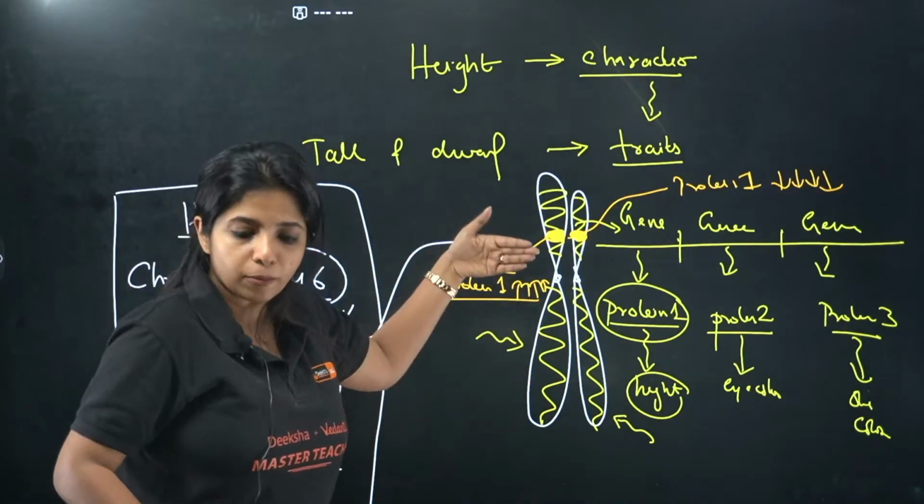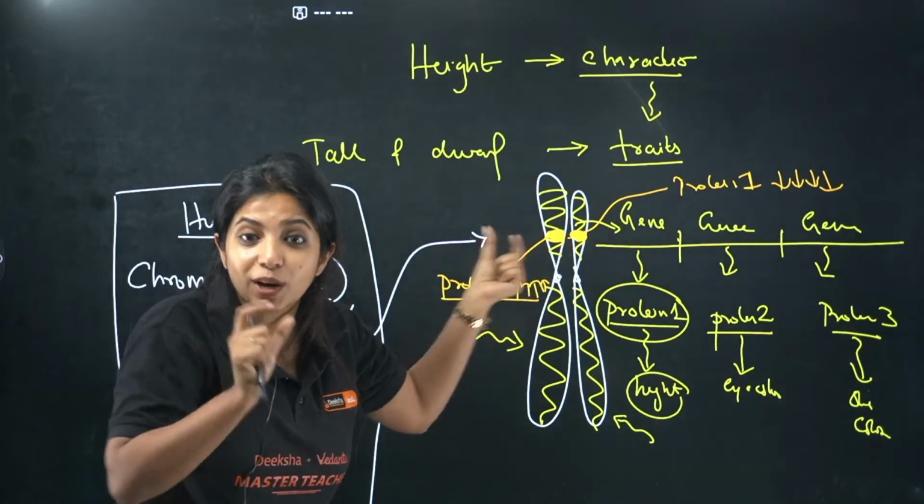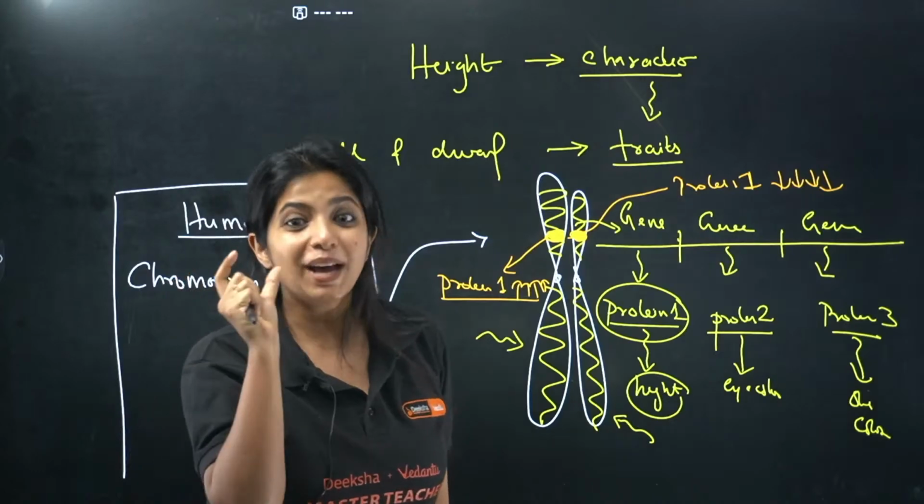One codes for more protein, one codes for less protein. So what do you call the different types of genes for one particular character? You have a term for it. Any guesses?